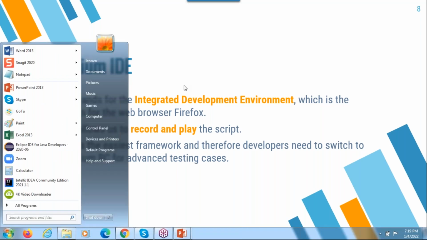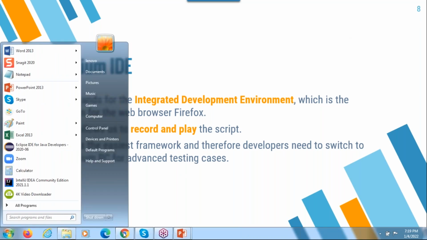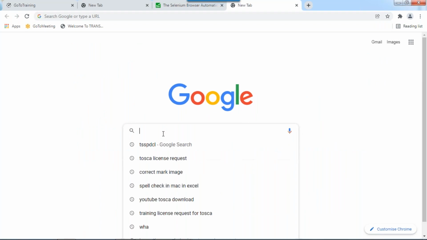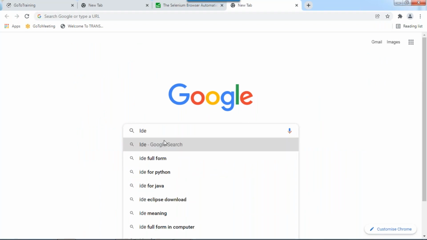Let's see, before we start, what is IDE. Not required now, but at least you can see the IDE plugin.